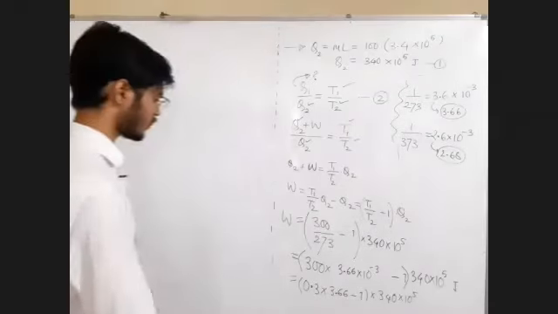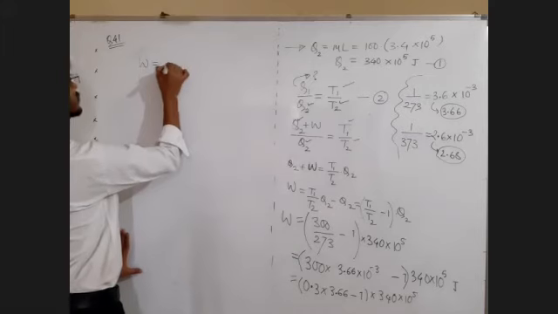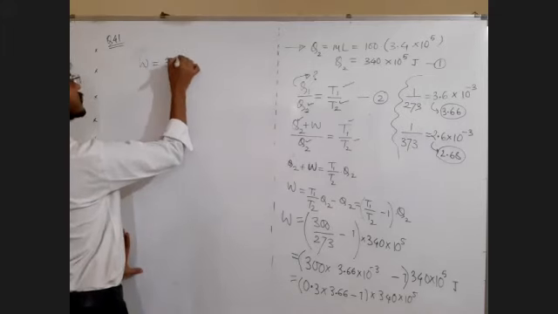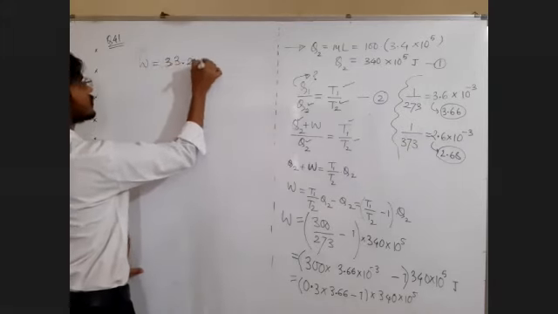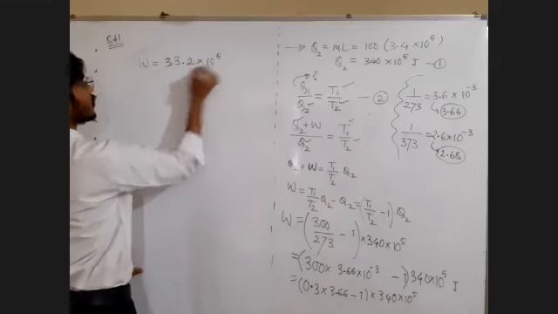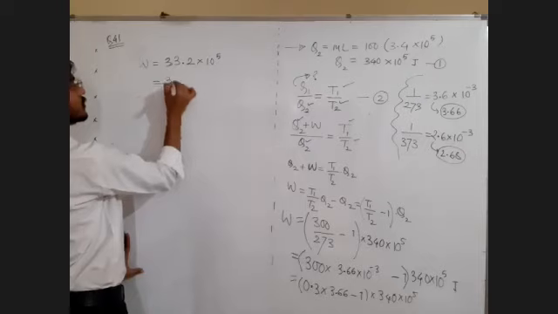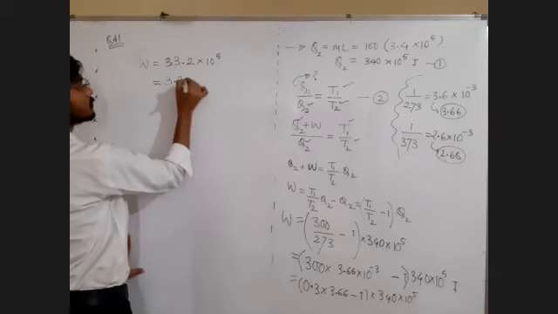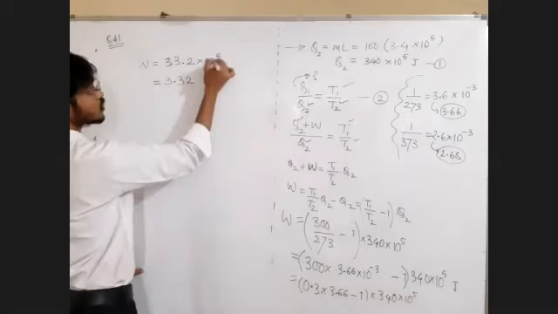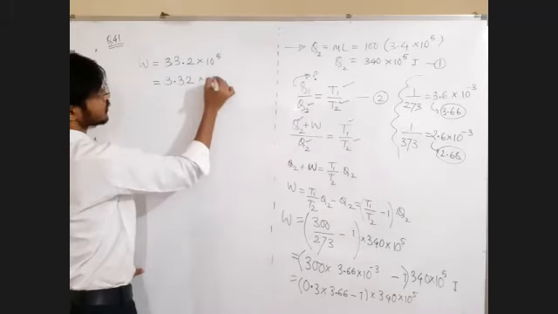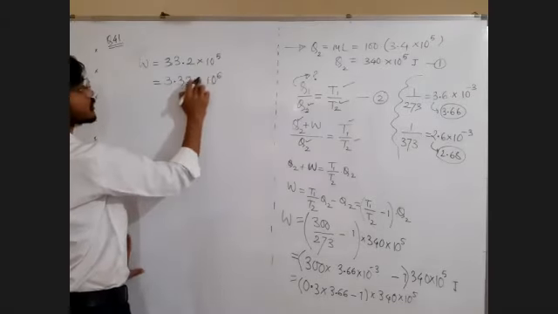33.2. Fine. So write down everyone. Do this as a calculation task. 33.2 into 10 raised to 5. Sir, generally the decimal point is arranged after the first digit. Point moving left, plus 1, 10 raised to 5 is already there, so it becomes 10 raised to 5 plus 1, which is 10 raised to plus 6.